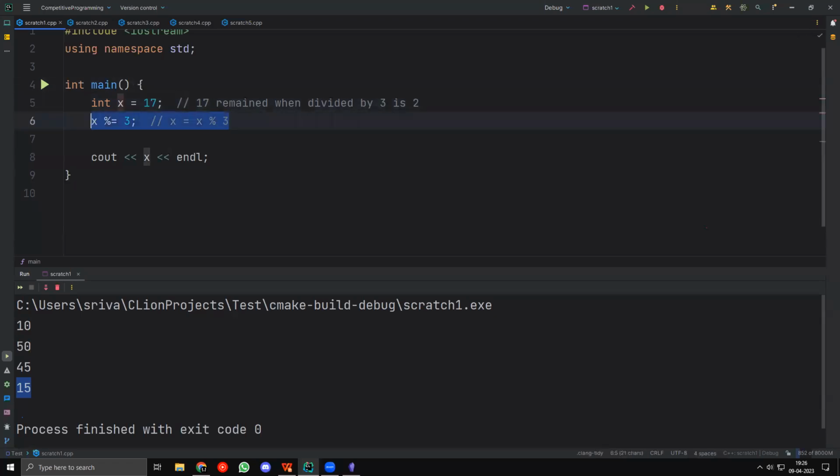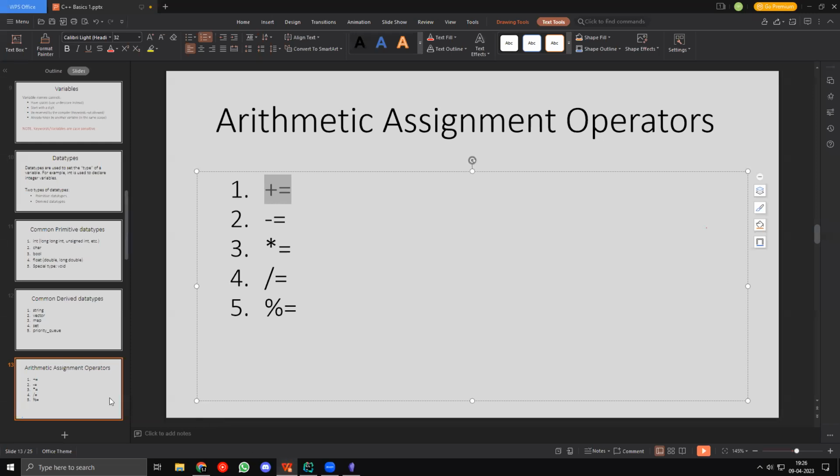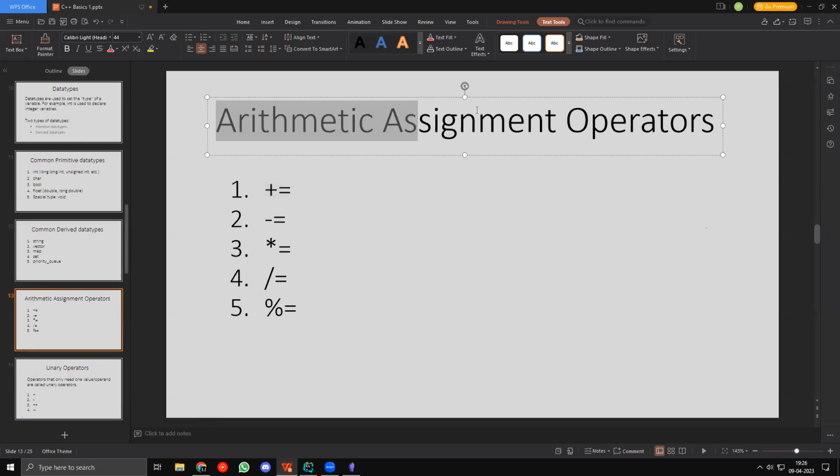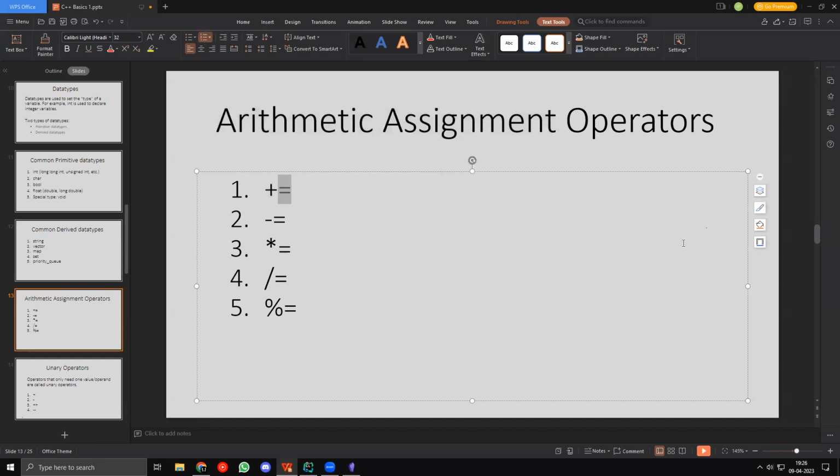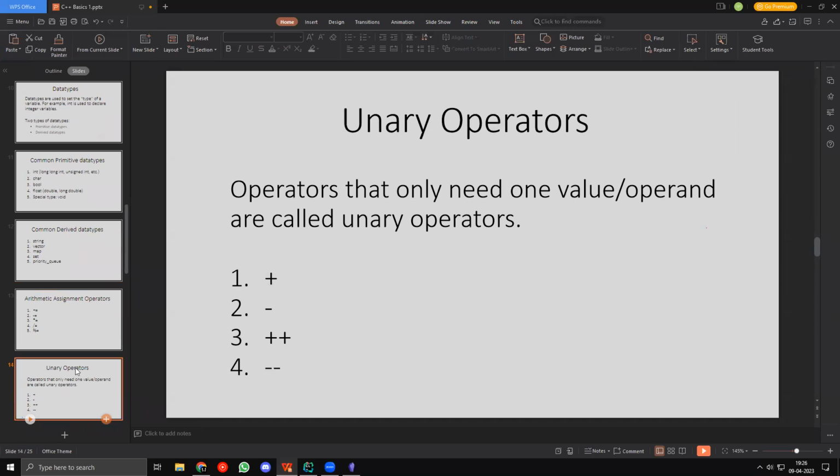So when I run this, you'll see that I get 2. There you go. So these are basically the arithmetic assignment operators. They are called that because I'm doing arithmetic and also the assignment at the same time.